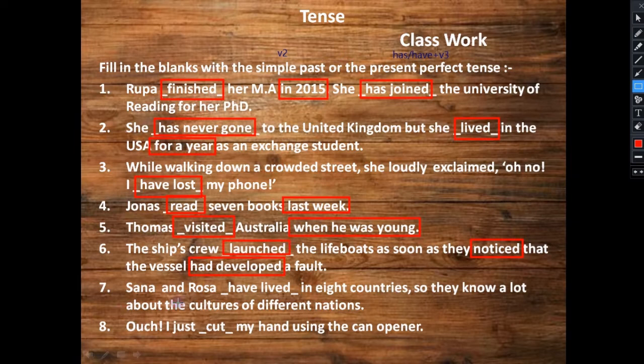Okay. Sana and Rosa dash in 8 countries. They have lived in 8 countries. So they know a lot about the cultures of different nations. Now see, still means they know. By this, they know. See, present tense is given. By this we came to know that they are alive. So when they are alive, in that condition we have to use present perfect tense.